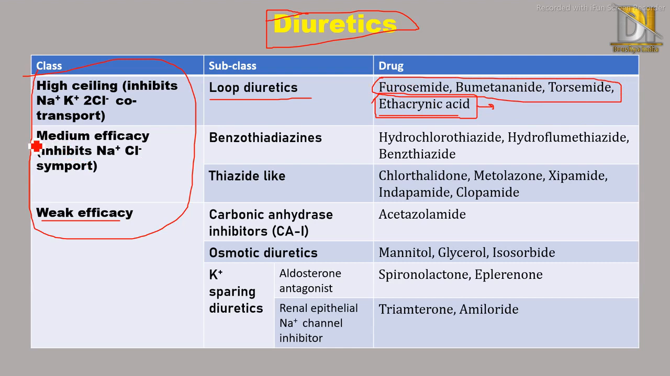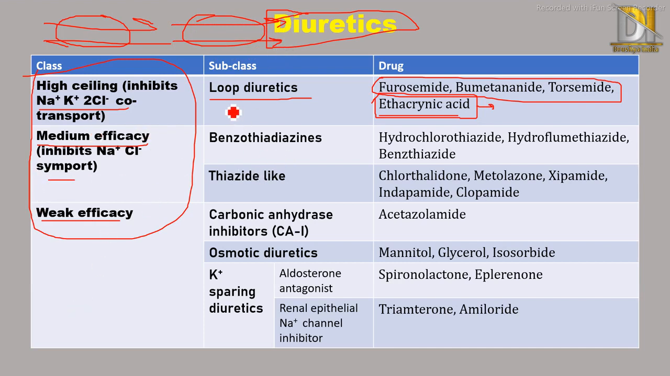Then the next class comes, that is medium efficacy. One thing: high ceiling diuretics inhibit the sodium potassium chloride co-transport. As we know, in our body there are various transport mechanisms like symport, antiport, and coports. One type is the sodium potassium chloride co-transport, and high ceiling diuretics inhibit it. Next is medium efficacy, which inhibits sodium chloride symport. Symport means they conduct the molecules in the same direction.